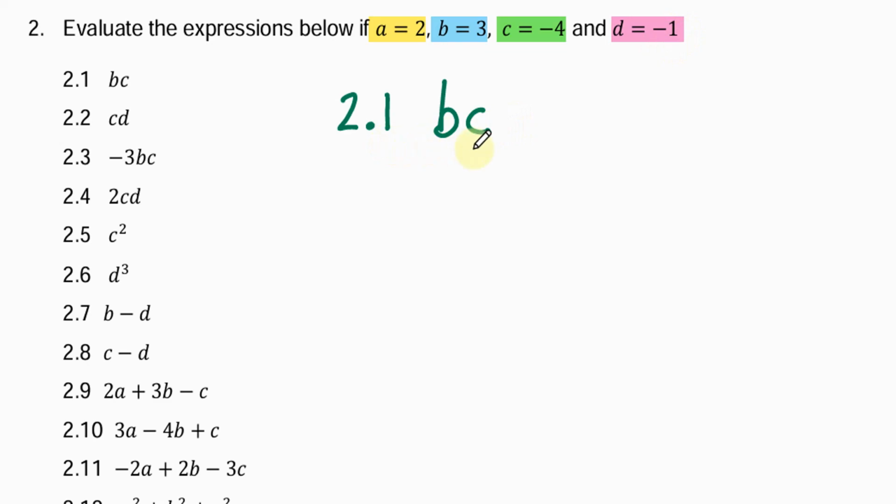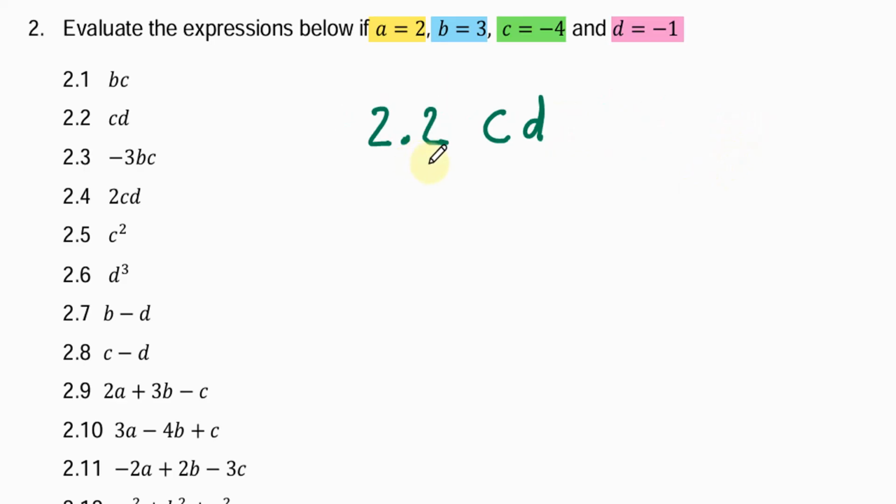So in 2.1, we have bc, which means b times c. So we plug in the value of b, which is 3, as well as the value of c, which is negative 4. And we know that 3 times negative 4 is negative 12, because a positive times a negative is a negative.